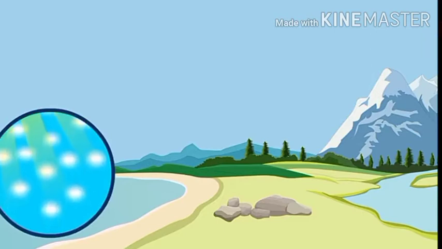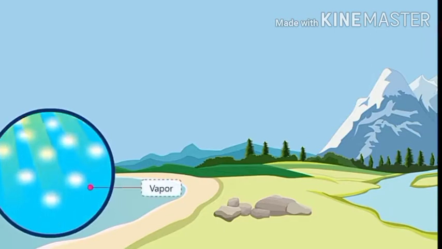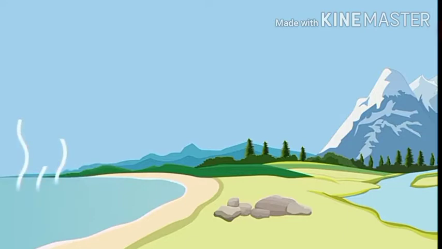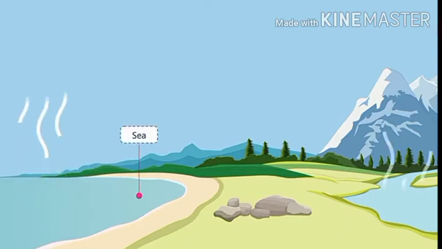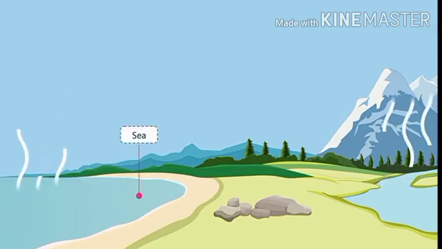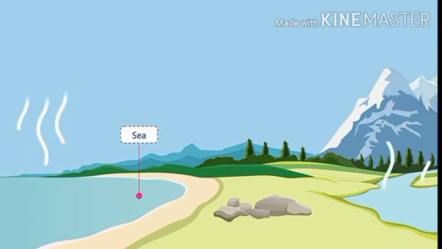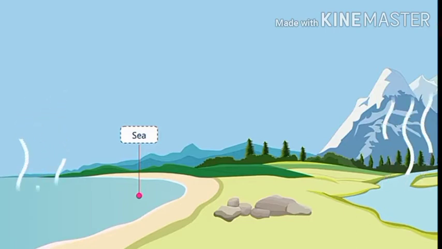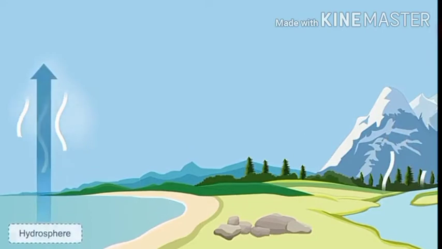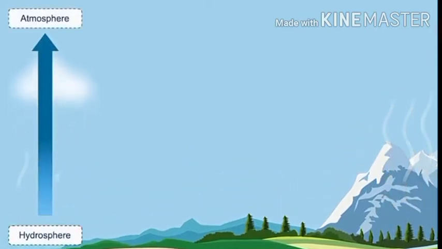A vast quantity of water evaporates from the oceans into the atmosphere, then circulates over the land in the form of clouds and falls on the ground in the form of rain, snow, hail, or sleet.